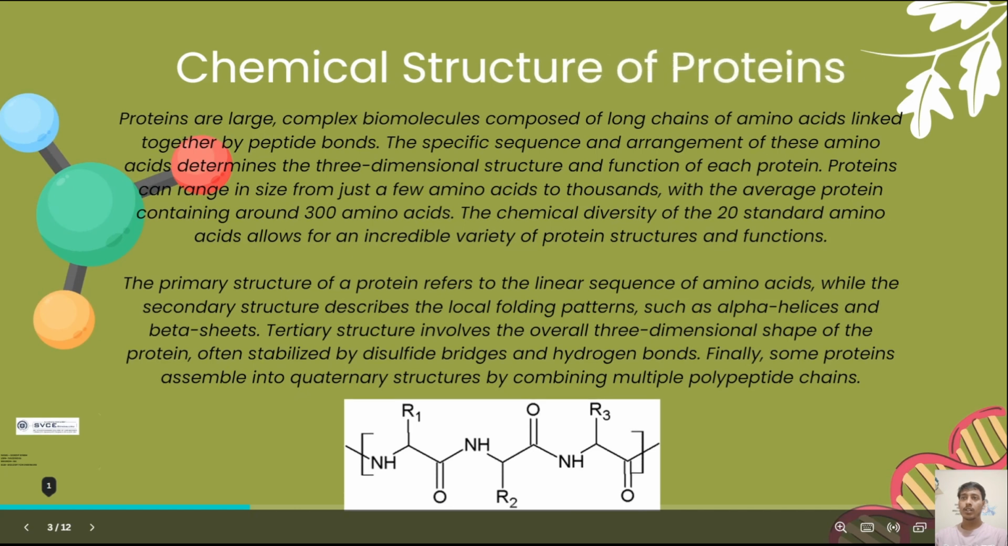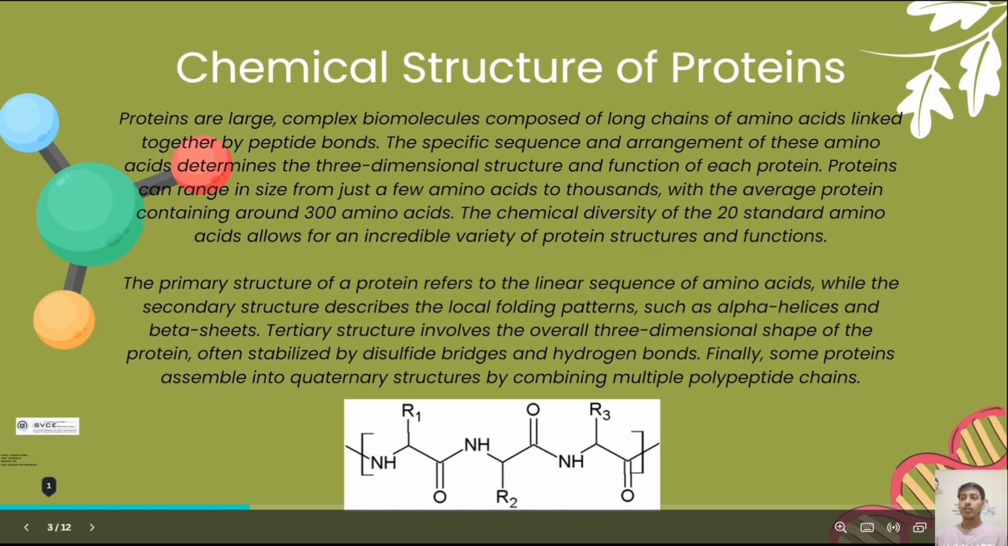Next we will move to the chemical structure of proteins. Proteins are large complex biomolecules composed of long chains of amino acids linked together by peptide bonds. The specific sequence and arrangement of these amino acids determines the three-dimensional structure and function of each protein. Proteins can range in size from a few amino acids to thousands, with the average protein containing around 300 amino acids. The chemical diversity of 20 standard amino acids allows for an incredible variety of protein structures and functions.